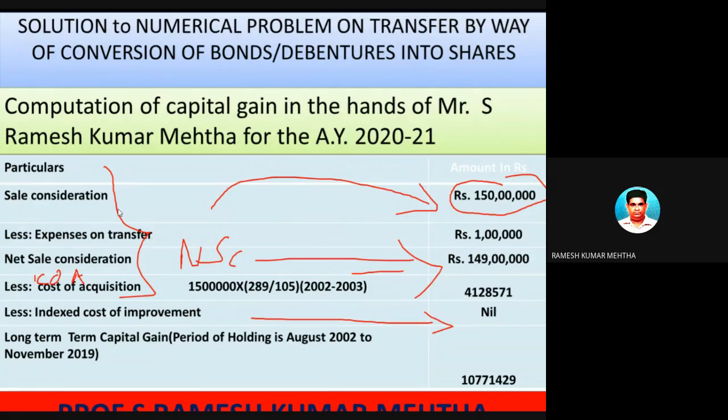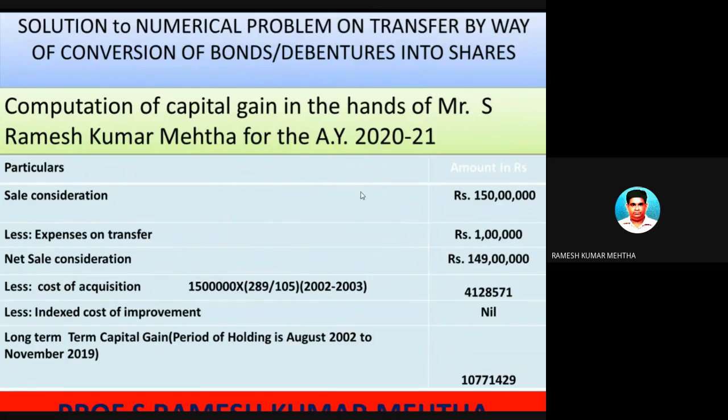Remember, debentures are not sold, shares are sold. For debentures alone there is no question of indexation, but debentures converted into equity shares, and the equity shares are sold, so indexation is allowed.